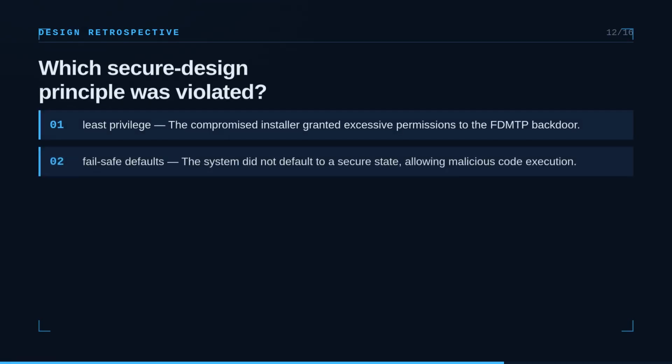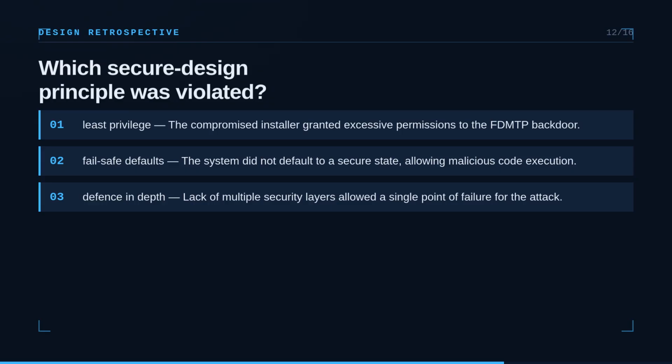Which secure design principle was violated? Least privilege was violated. The compromised installer granted excessive permissions to the FDMTP backdoor. Fail-safe defaults were not in place. The system did not default to a secure state, allowing malicious code execution.